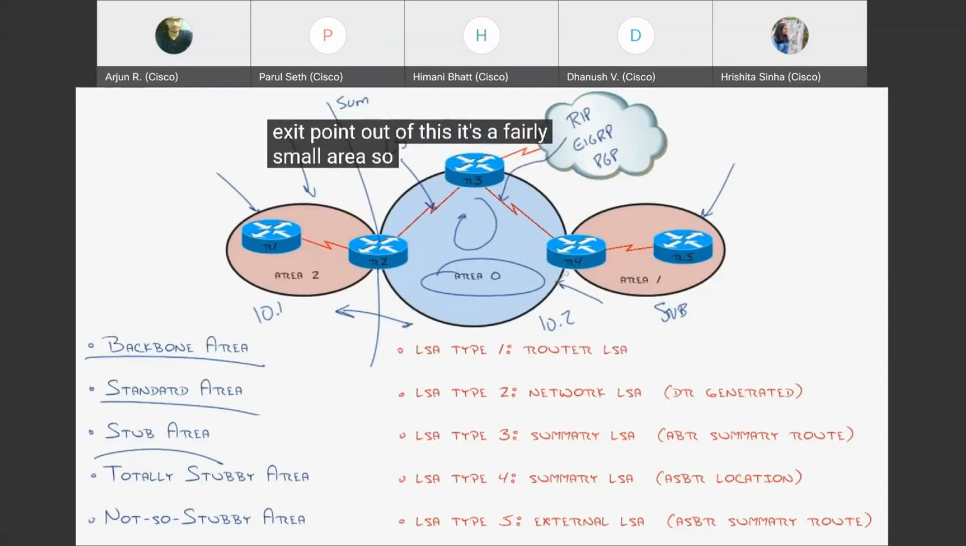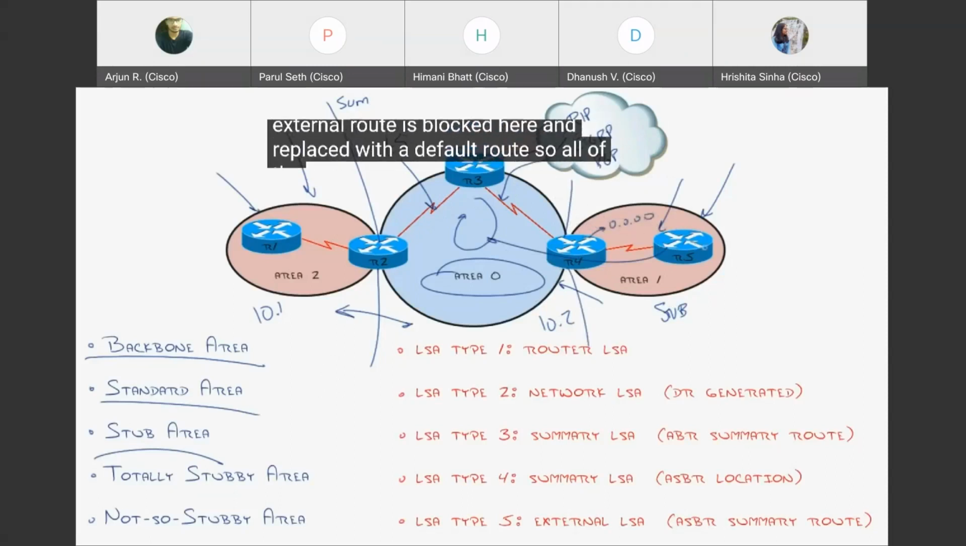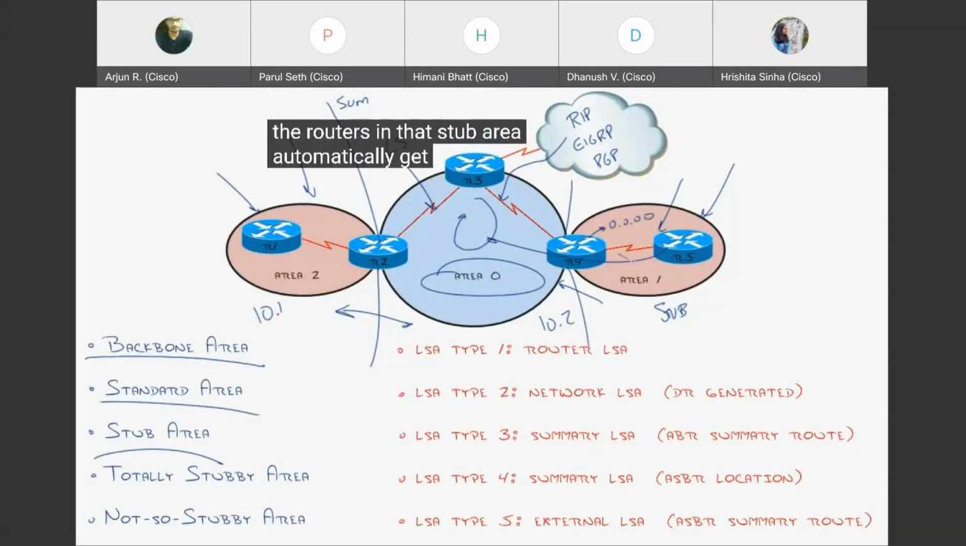It's a fairly small area, so why flood these guys with all that information when really they're all just going to go this way anyway? That's what a stub does. A stub says any external route is blocked here and replaced with a default route. So all of the routers in that stub area automatically get a default.